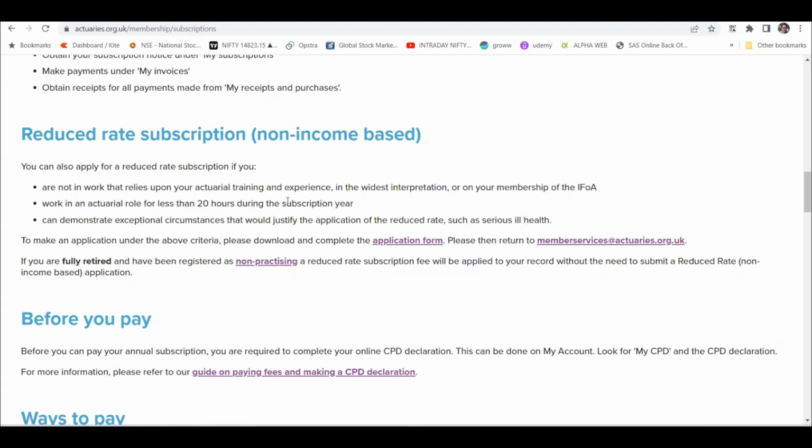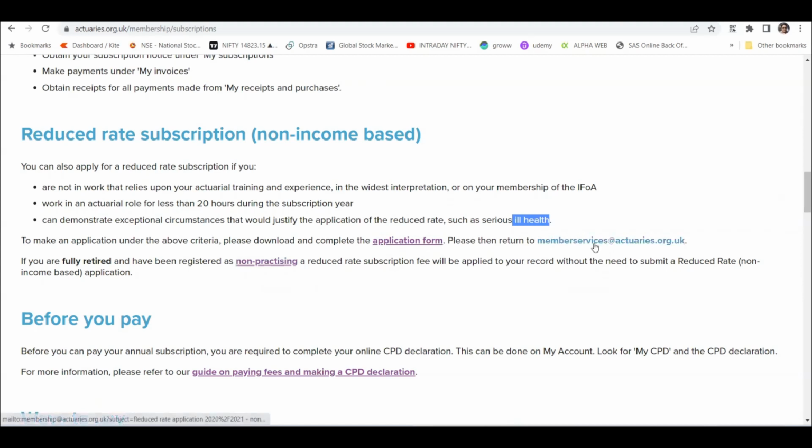So if you are not working, especially someone who is retired, or working for less than 20 hours, and can demonstrate exceptional circumstances such as ill health. I think this is the only body that is taking care of that, right? So if you are not in good health, then also you can claim the reduced rate application. You can see that they are thinking about you, and it is your responsibility not to cheat them in that manner.